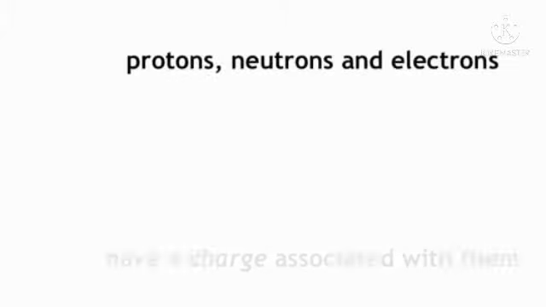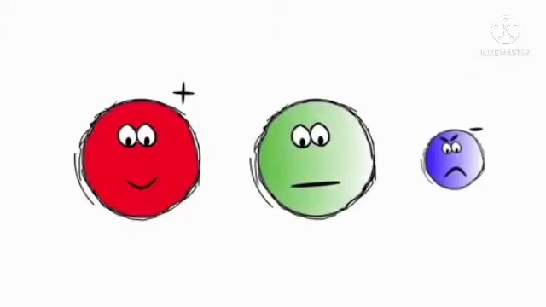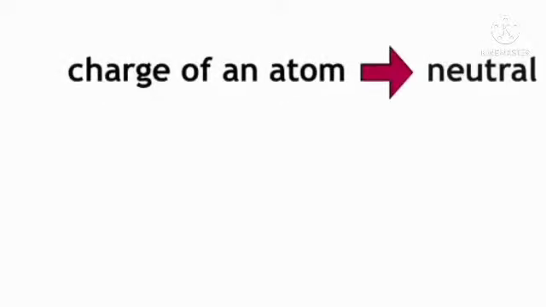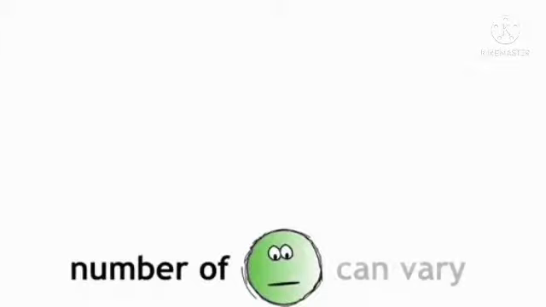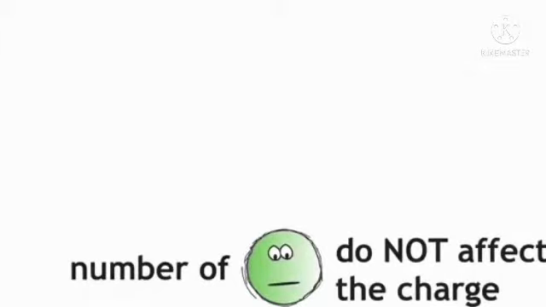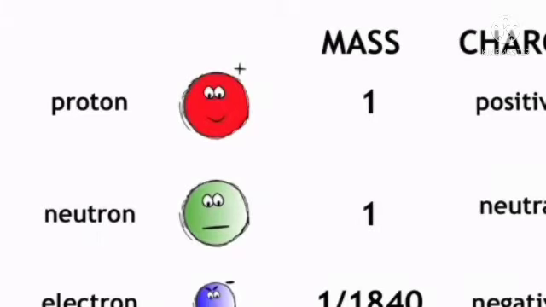Protons, neutrons and electrons also have a charge associated with them. Protons are positive, neutrons are neutral and electrons are negative. An atom overall is neutral, which means there is the same number of protons and electrons in the atom. Proton: positive charge, mass 1. Neutron: neutral, mass 1. Electron: negative charge, mass 1 by 1840.